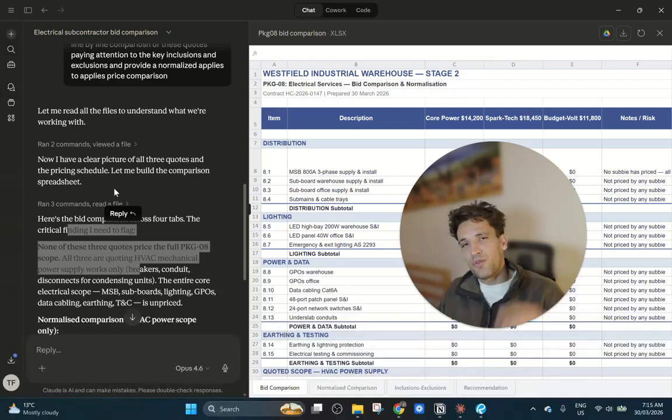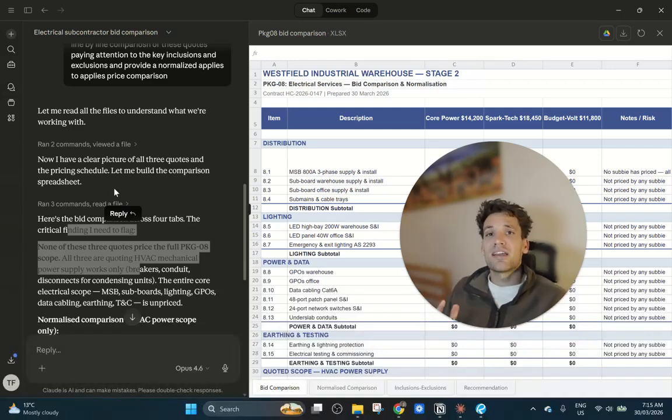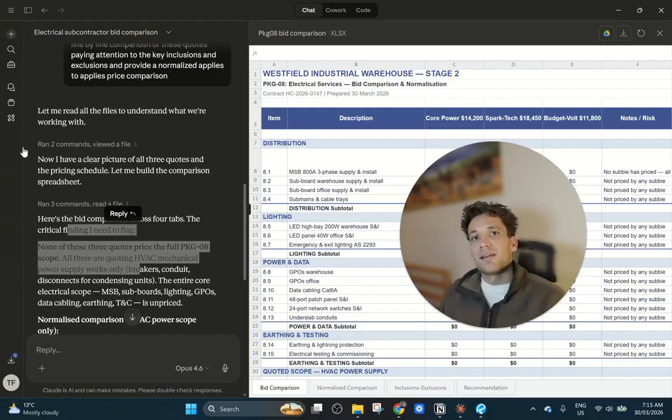So there's two fundamental reasons that AI will fail at construction management tasks. And these are unconstrained reasoning and generic data. Unconstrained reasoning is where you give AI a massive task with no checkpoints in between.